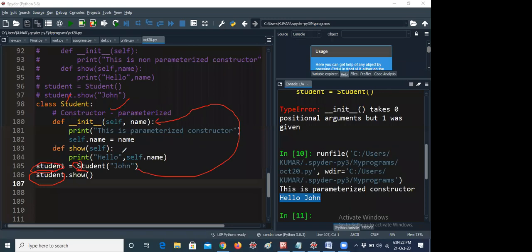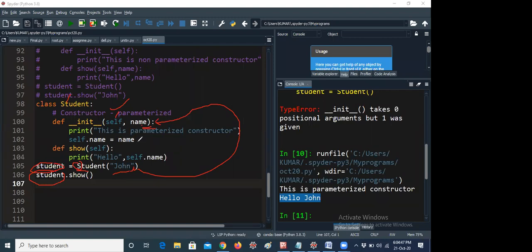Because I am passing only one argument here. If you want to pass multiple arguments like id, you just add the id parameter here, that's all. If you are passing your roll number 501 like that, you can pass, that's not an issue at all. And you have to pass one more parameter here, because self is only a default parameter, it's just like a dummy, that's all. It is just like a this keyword.